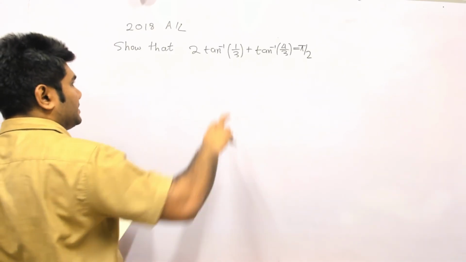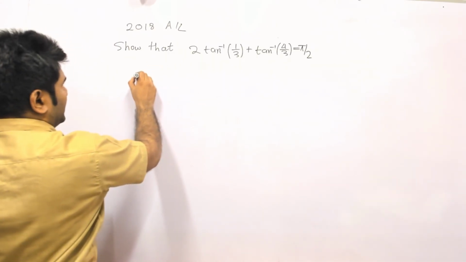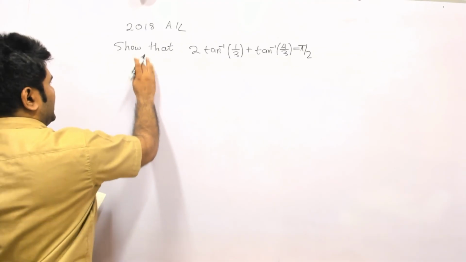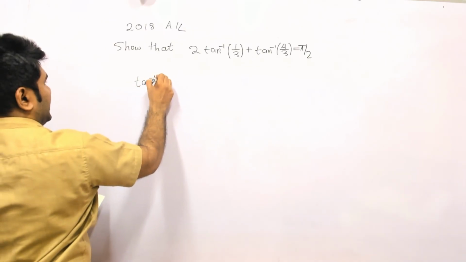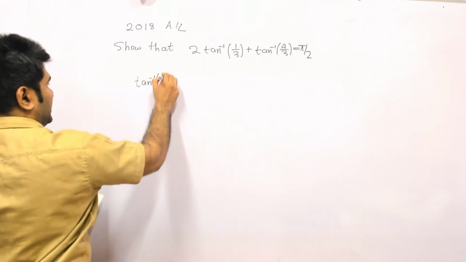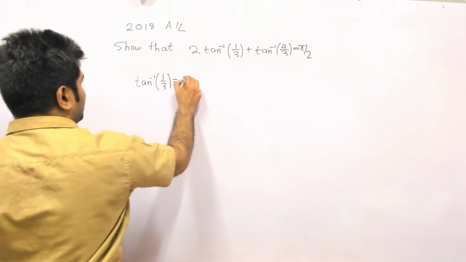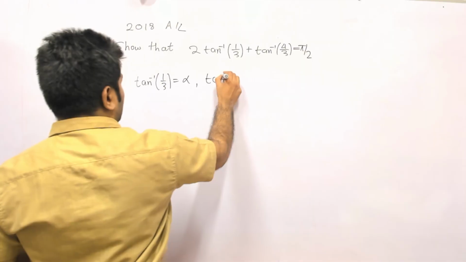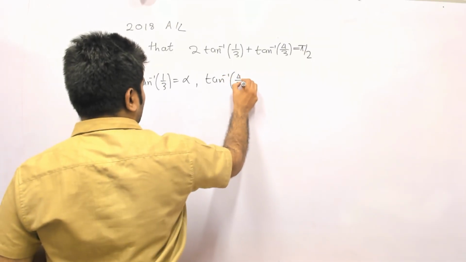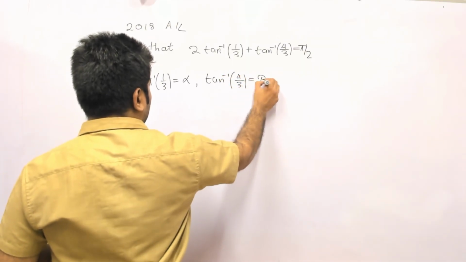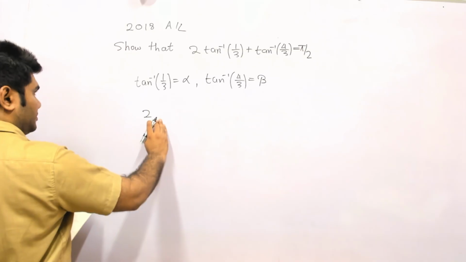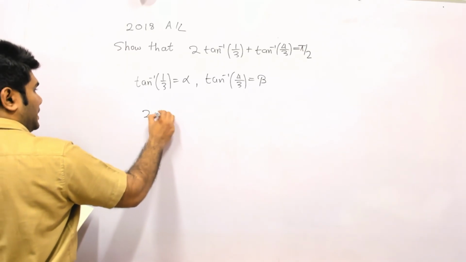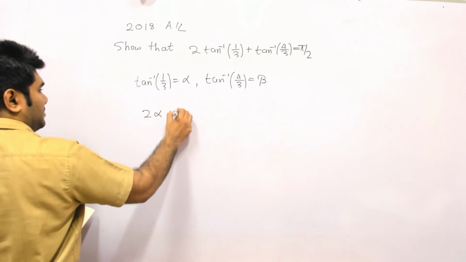What will happen is we can write the tan inverse of one third as alpha, and the tan inverse of 4 over 3 we can consider to be beta. So technically what we have here is 2 alpha plus beta.